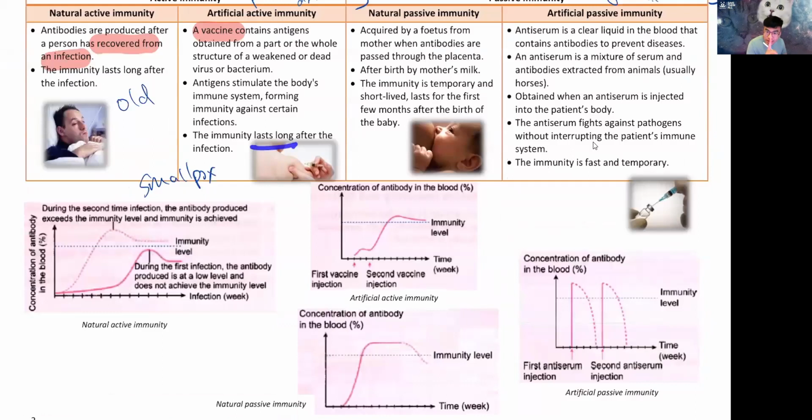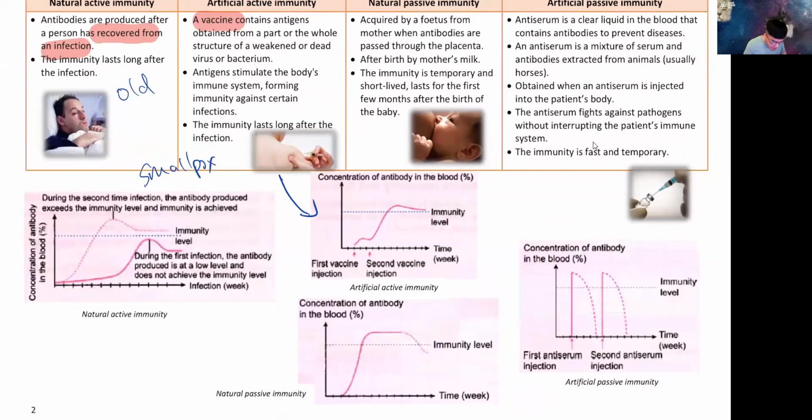So the graph is very important. You have to memorize this graph. You have to recognize this graph. So you see, why is the graph looking like this? One bump and 2 bumps. Because this vaccine is still not as good as the real thing. That's why you need 2-3 injections. This is why you see how many times you're injected for your COVID. You're injected twice, and some of you might even be injected for the 3rd time already. That's your booster. Because this is your first injection, your body is still trying to recognize this virus because it's not real. It's a fake enemy.